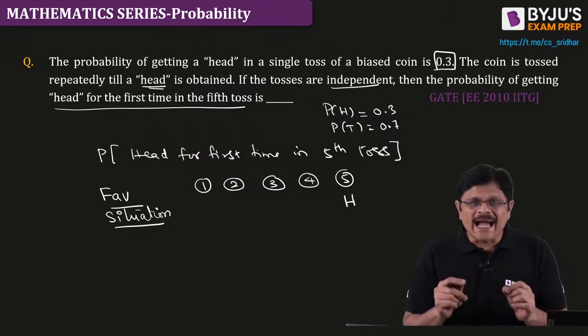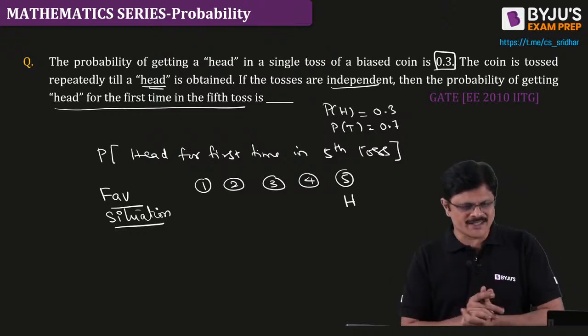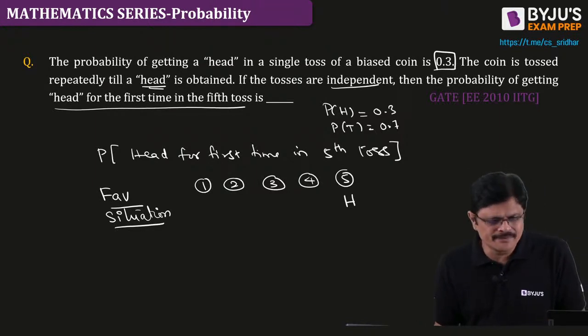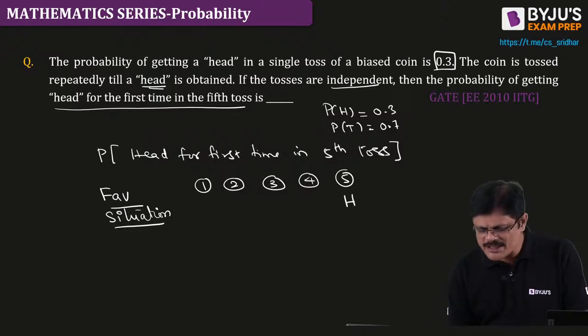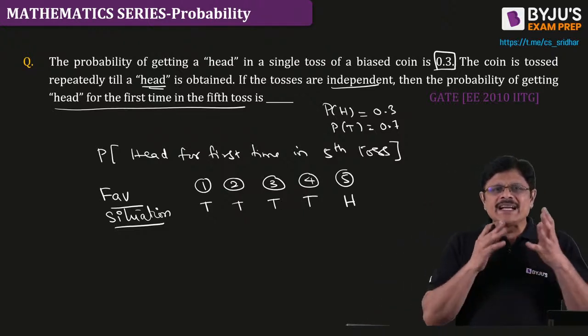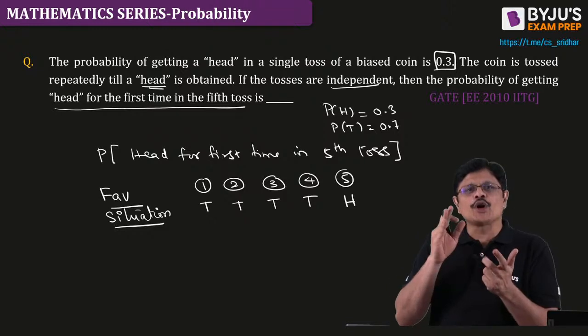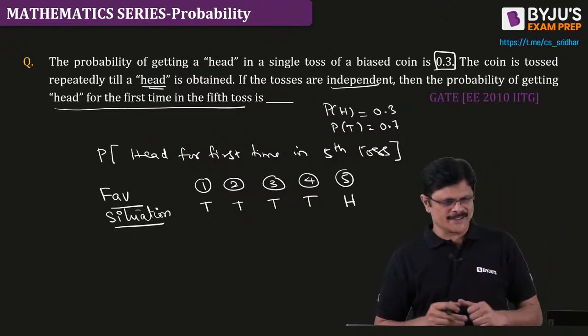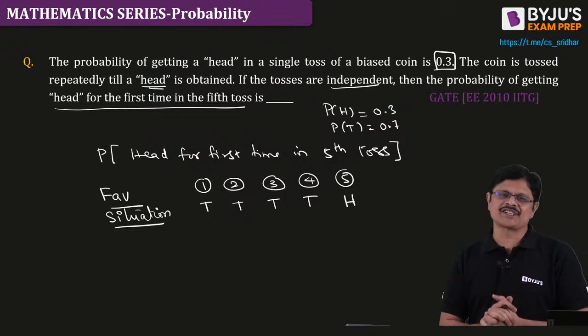Means, what happens in the first 4 draws? What happens in the first 4 tosses? There will be no head in the first 4 tosses, that is, there will be tail. So you are looking for this particular event of getting tail in first toss, tail in second toss, tail in third toss, tail in fourth toss, and head in fifth toss. So this is what you are interested in, my dear friends.